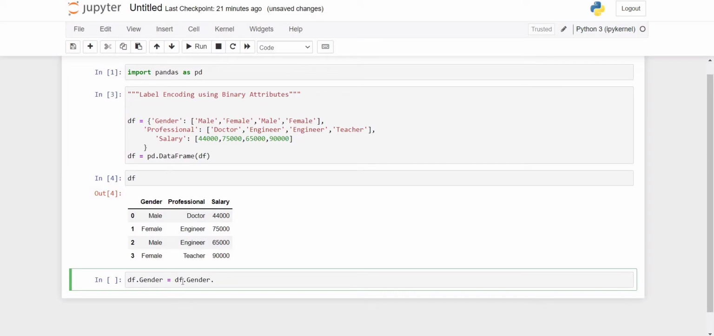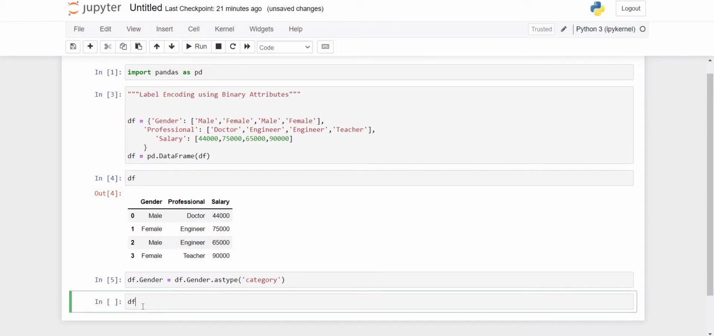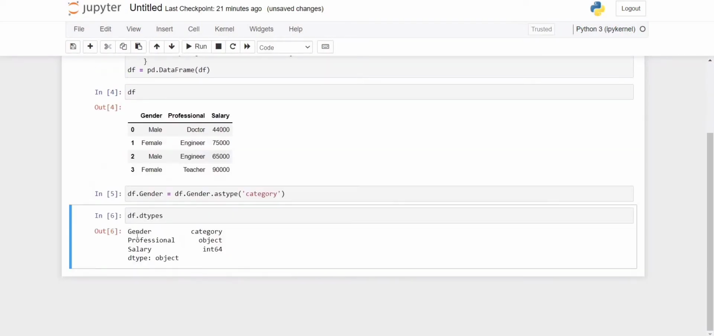Okay, then categorical data. So astype, and we are defining here category. Our column is now a binary attribute. This binary attribute we will convert into the categorical data type. So let's see, after executing df.dtypes, if you want to see the data types, here we can see the gender is converted into the categorical data.